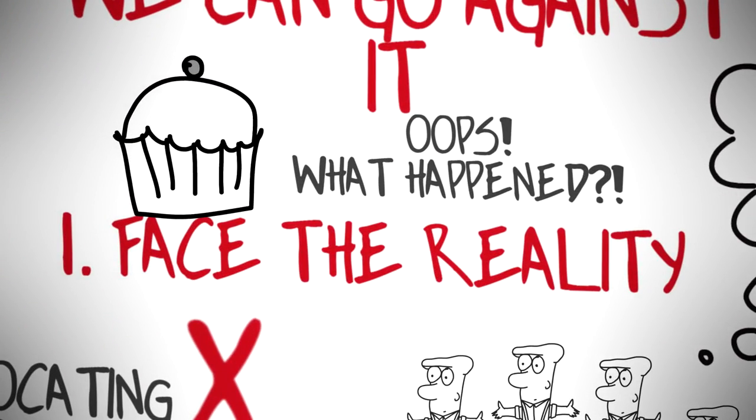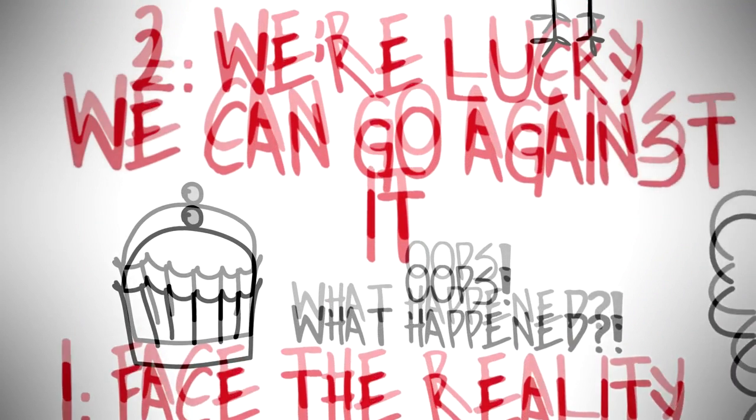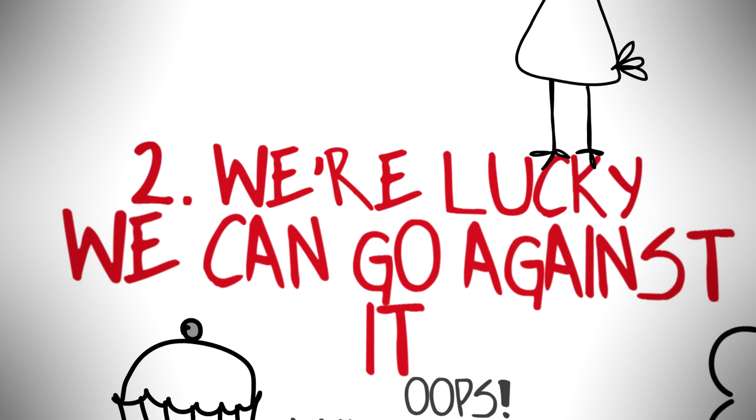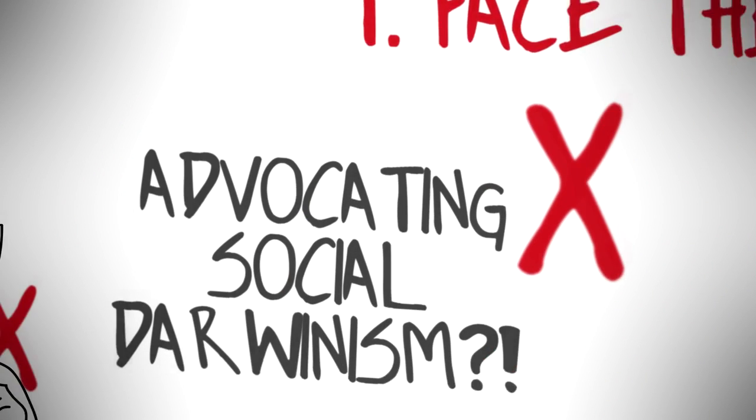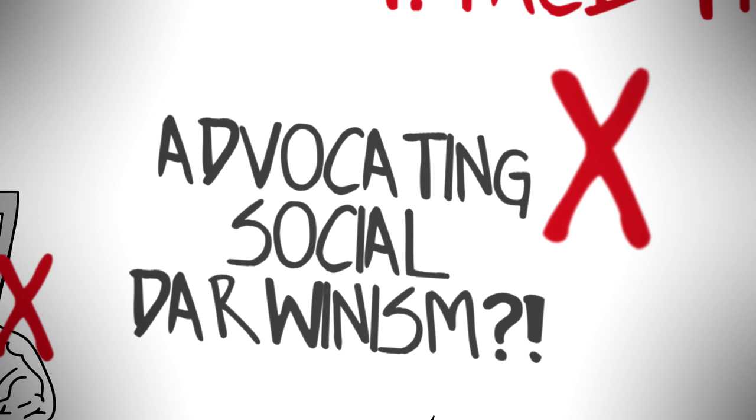So again, two things. One, accept the facts of natural selection. Getting angry about it doesn't help you at all. Two, realize that as a human, you're extremely lucky. You've been programmed for certain behaviors, but you can rebel against them, even if it's going to be really challenging, because you'll be up against years and years of evolution. And finally, don't take this as an endorsement for being an asshole or building a family or a society around social Darwinism. It will probably make you really miserable, but yes, your genes will be very proud of you.